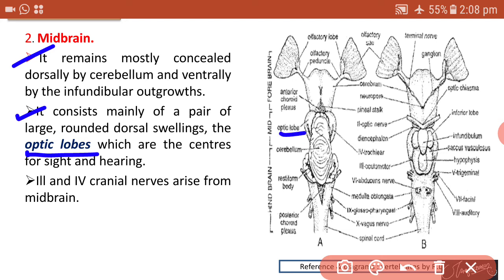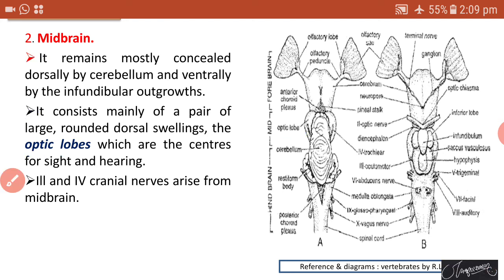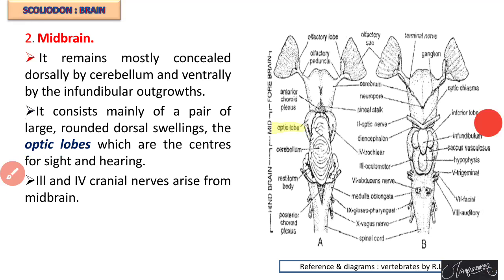This pair of large rounded swellings found at the middle position of the brain is called the optic lobes, which are the center of sight and hearing, and the 3rd and 4th cranial nerves arise from this area. Cranial nerves 3rd and 4th arise from the midbrain. This is about the midbrain. Then the next part